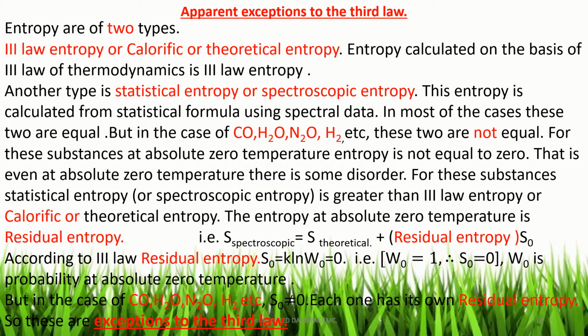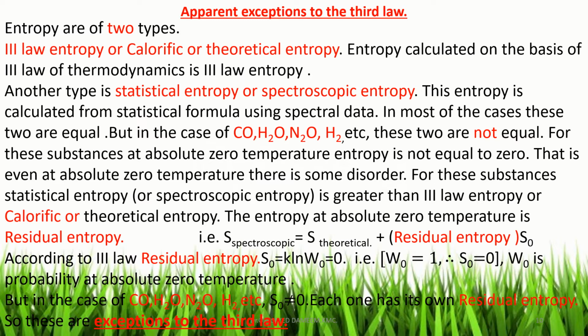This entropy is calculated using the statistical formula with spectral data. In most cases, these two are equal. But in certain cases, like carbon monoxide, water, N2O, H2, etc., these two are not equal. For these substances at absolute 0 temperature, entropy is not equal to 0.